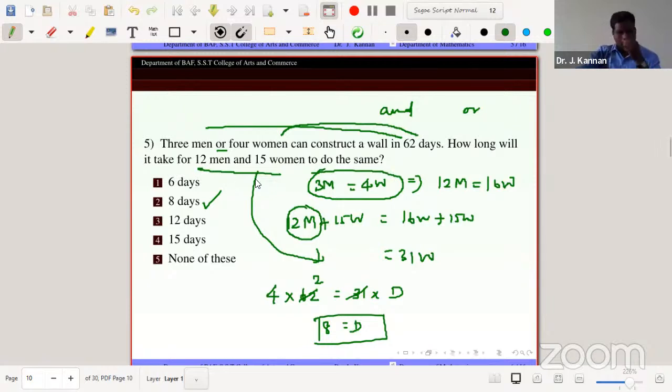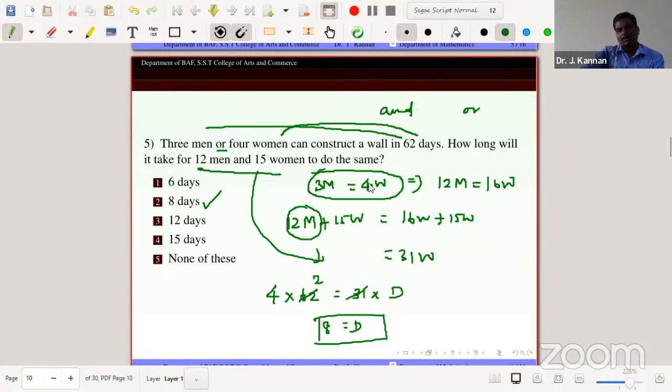That means here the word 'and' is given as an operator. So 12 men plus 15 women means plus. So we convert men and women. It is easier to convert men to women, because converting 4W to 15W would be a very lengthy process.